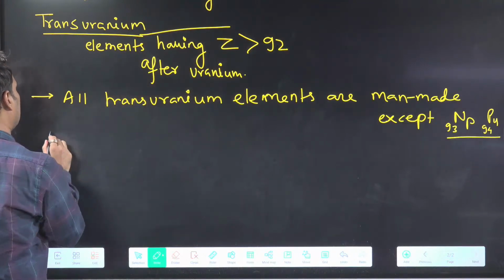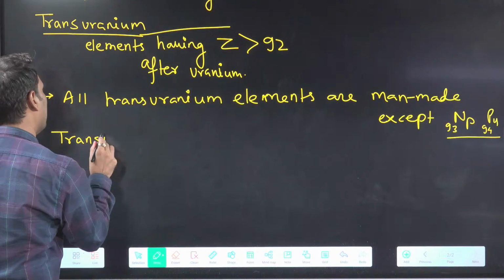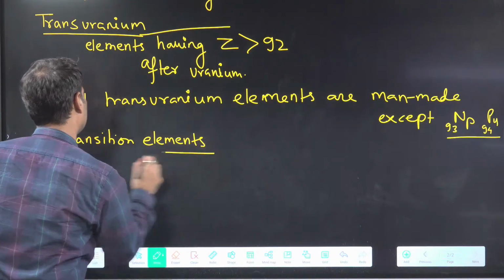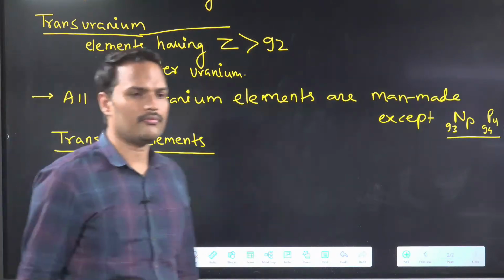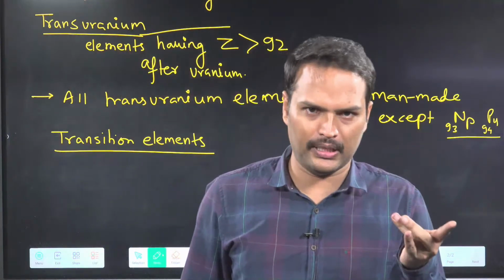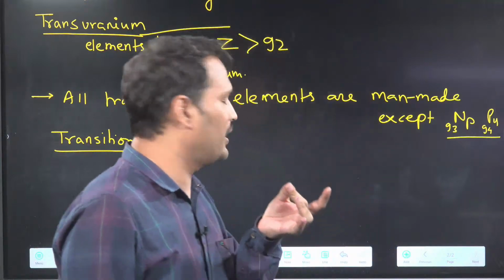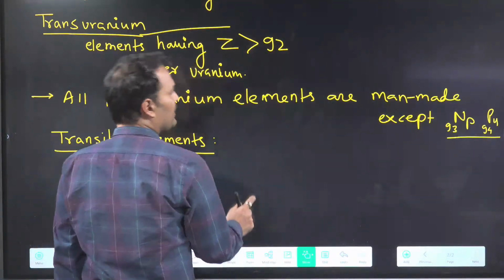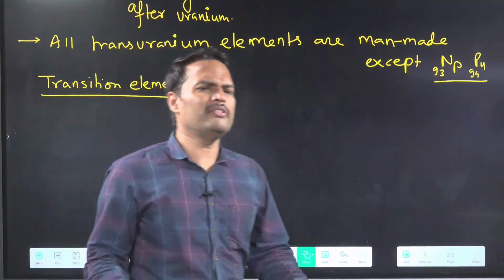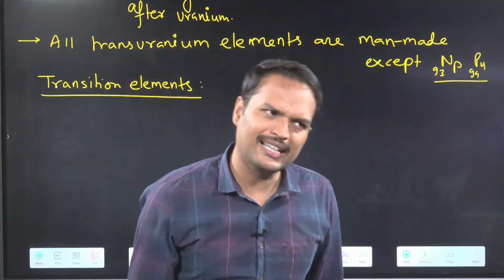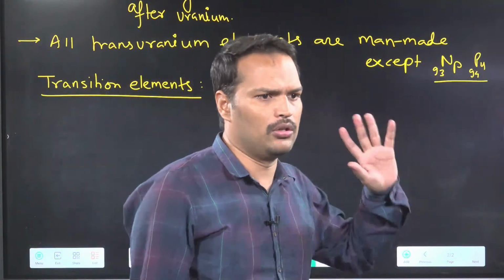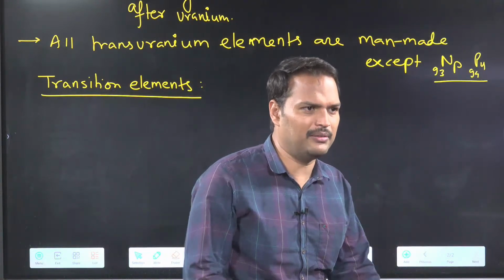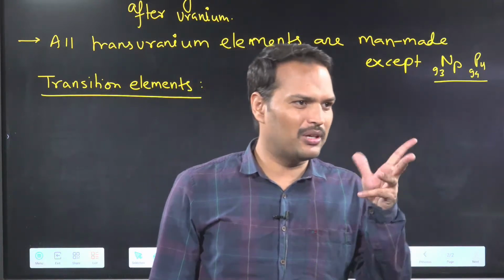Now what will we write? Now we will write transition elements. Do you know what transition elements are? We have written representative, typical, and trans-uranium. Now we are writing transition elements. See, transition elements, an interesting thing. Although we study this in the D block nicely, we are going to write it here also. But there is something, not completely D, so there is a little twist in D.